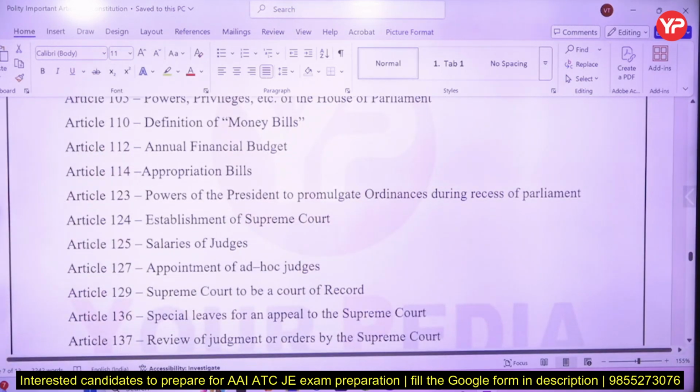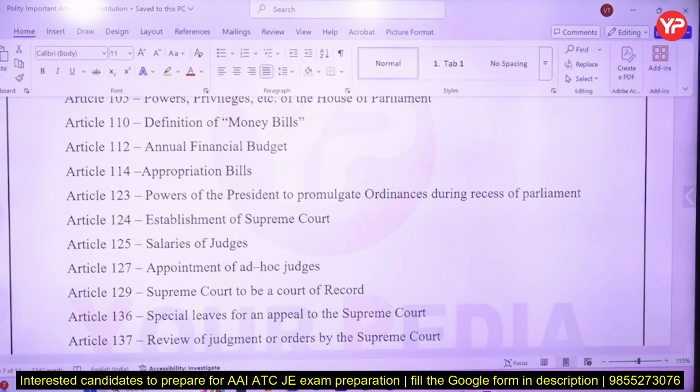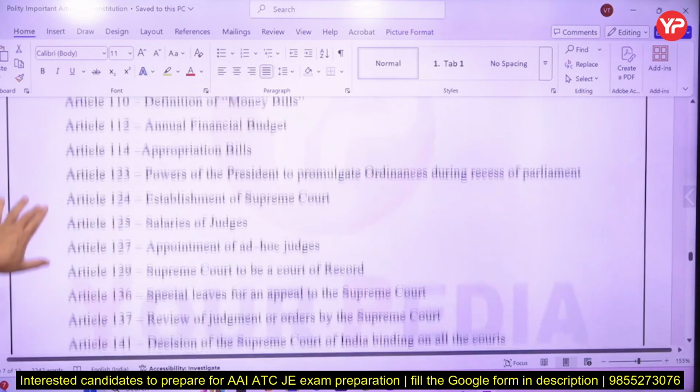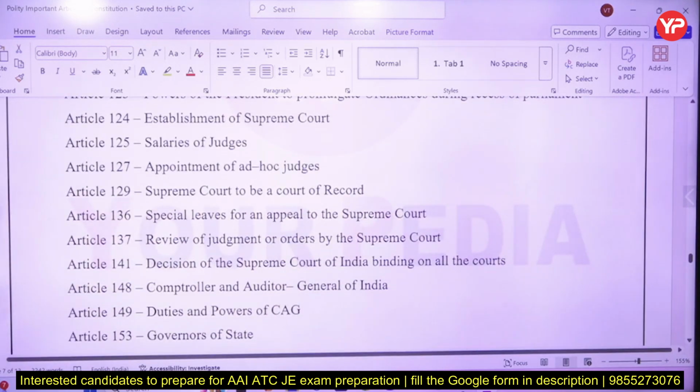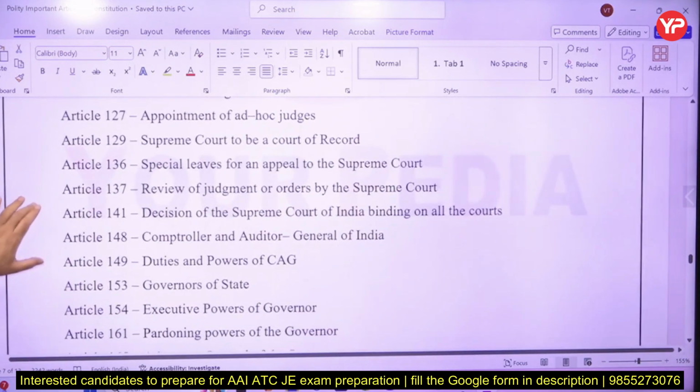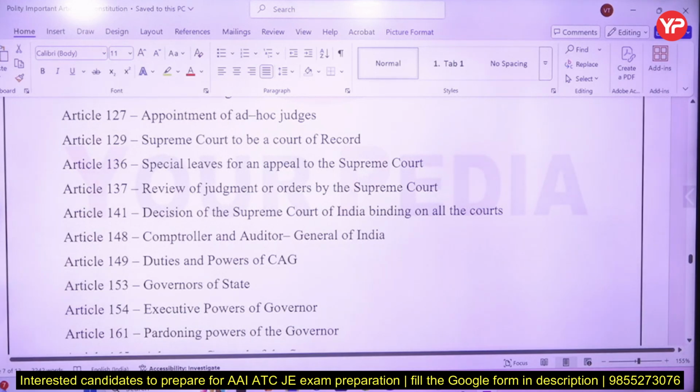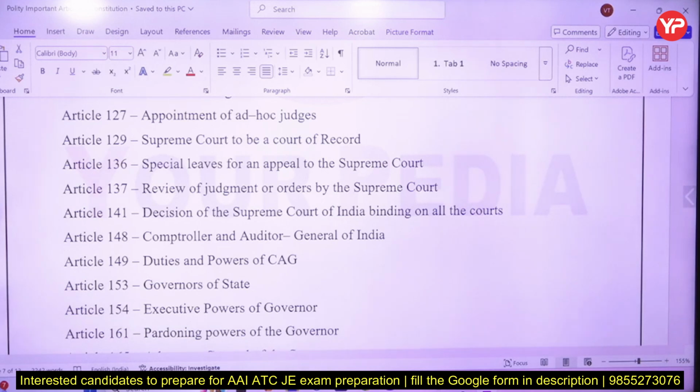Appropriation Bill 114. If Parliament is not in session, it is in recess, then the President can promulgate an ordinance, the President can make laws. Article 123. Supreme Court is 124. Salary of judges 125. Appointment of ad hoc judges 127. Supreme Court is a court of record, that is 129. Special leave appeal to the Supreme Court 136. And then important is the Controller and Auditor General, which was asked previously, 148.